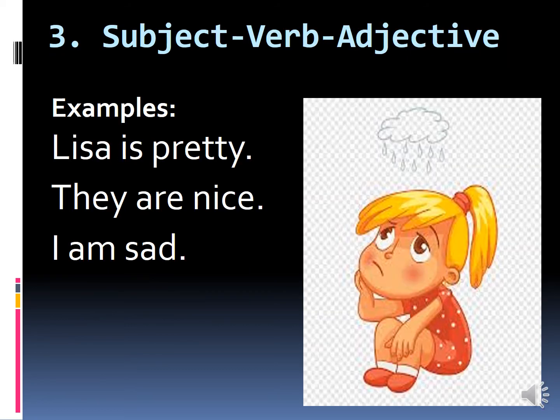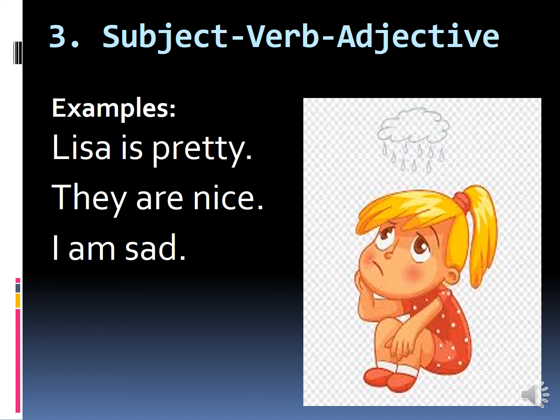Now the third structure is subject, verb, adjective. It means if we are putting the adjective in the sentence, we have to put an auxiliary verb or to be verb before the adjective. Lisa is pretty. Lisa is subject here. Is is a verb, you can say auxiliary verb or to be verb. Pretty is an adjective.